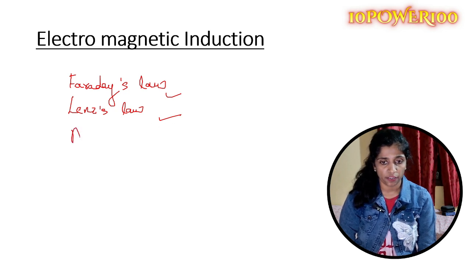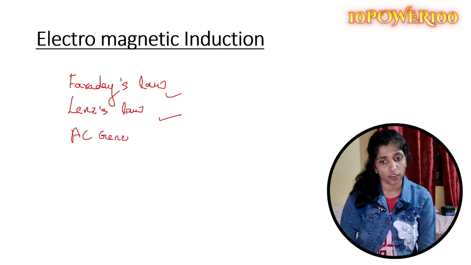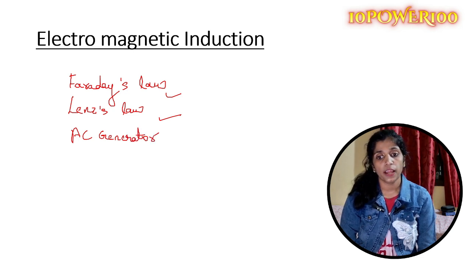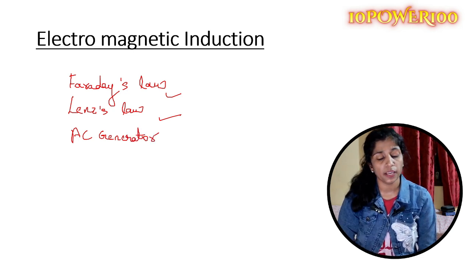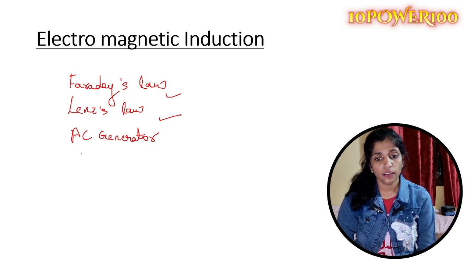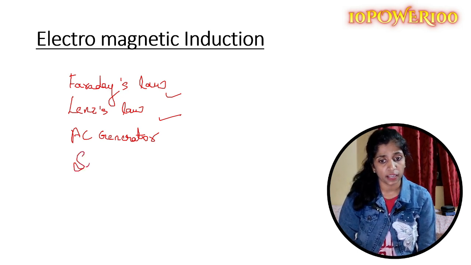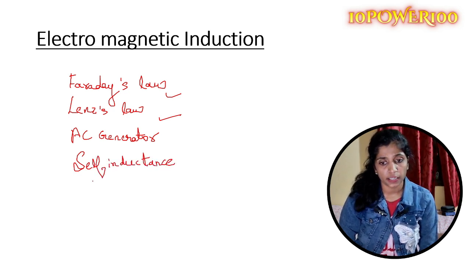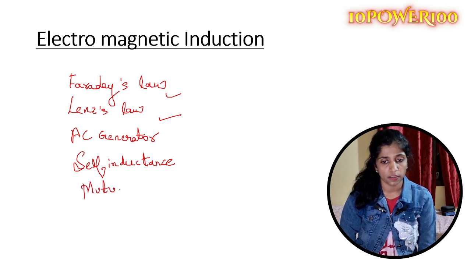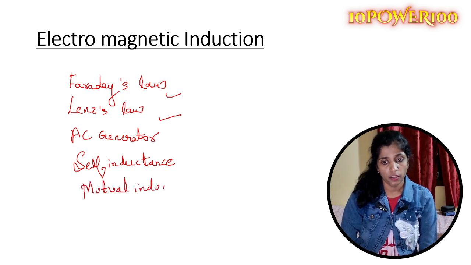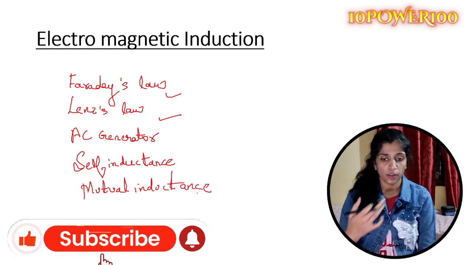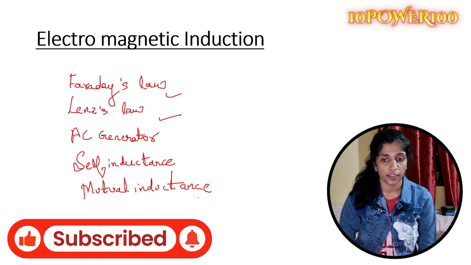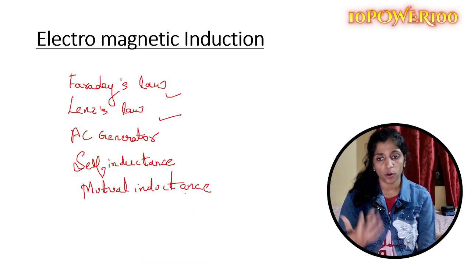And then moving to the AC generator. You should know what is the AC generator, on what principle the AC generator works, and what are the applications of the AC generator. And then we have inductors: self-inductance and mutual inductance. These 2 are again the most important topics in this chapter. Again, this is the most important question. They can ask you the SI unit of self-inductance or mutual inductance, or expressions related to it. These are some of the most important topics which you can cover in a short period of time also.